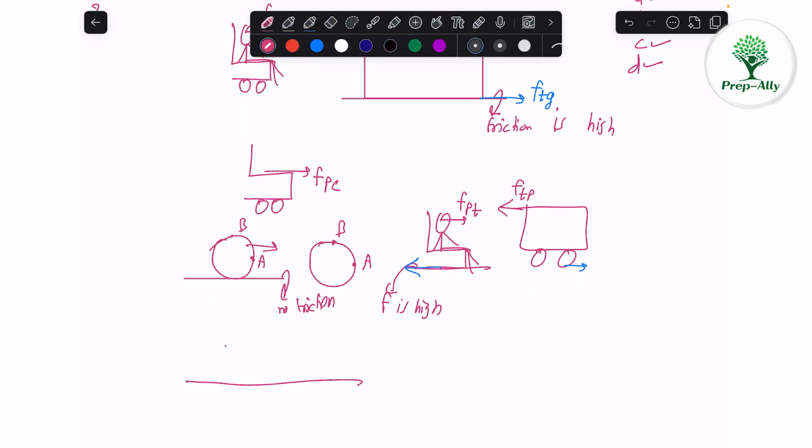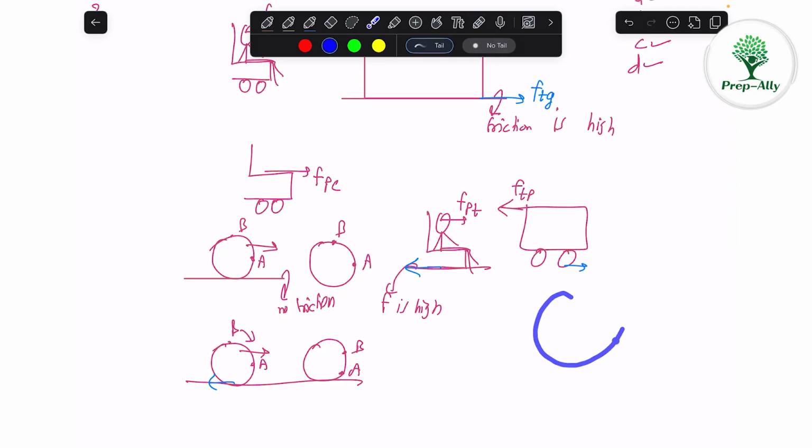But if there is friction, what will happen? If I apply some force, so this is point A, it will turn like this, let us say, and point A comes here. This point B will come here. So it will turn. So we need some friction in that direction to turn the wheel.